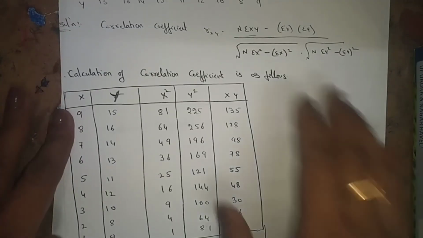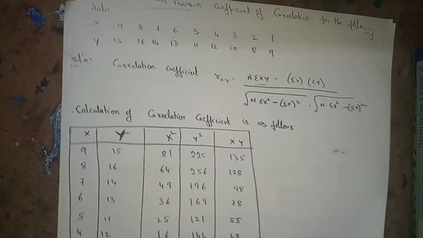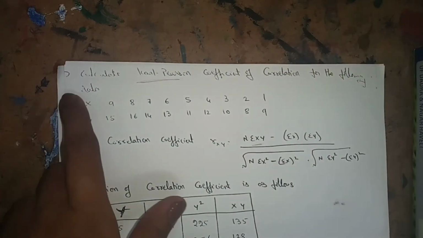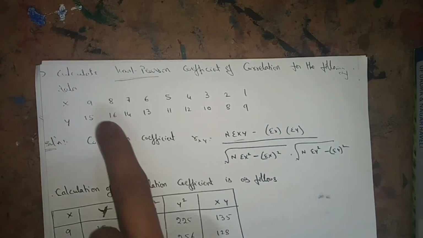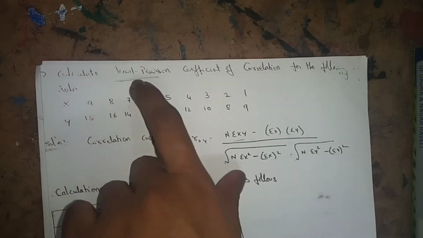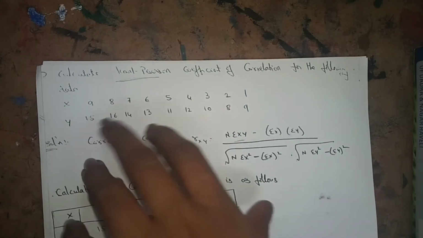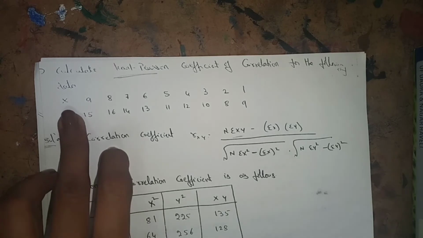Now the first problem. Calculate Karl Pearson's coefficient of correlation for the following data. X data and Y data are given.